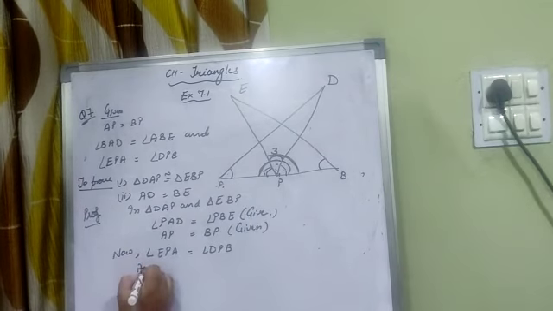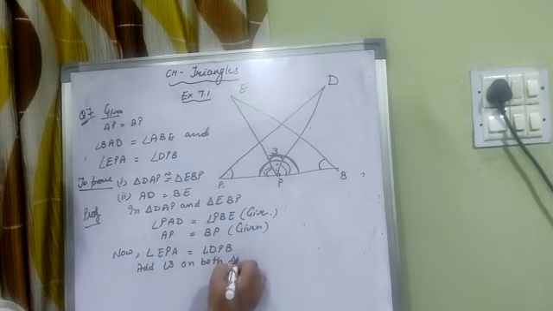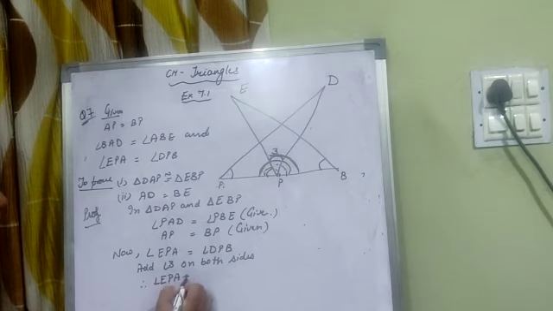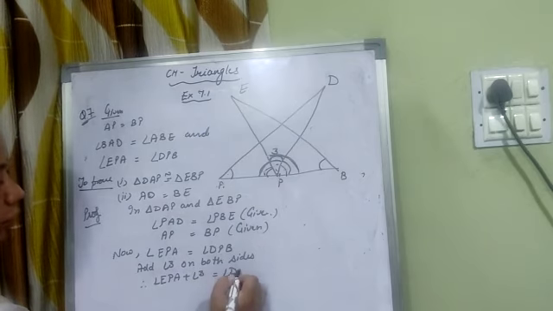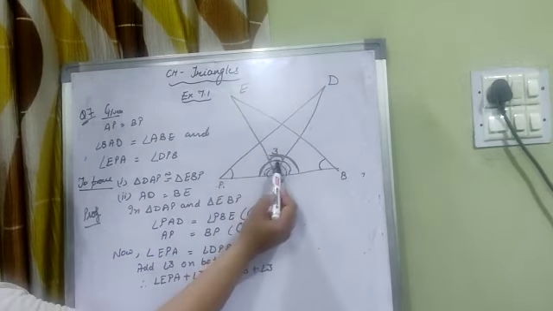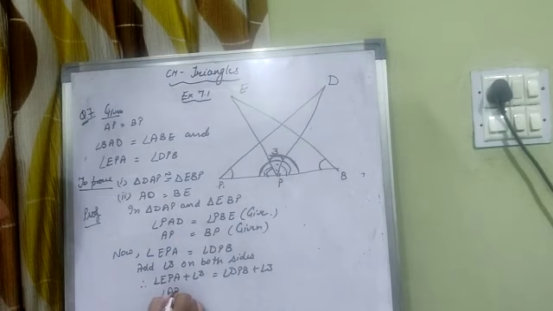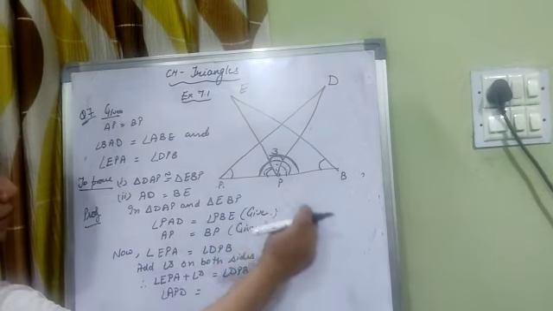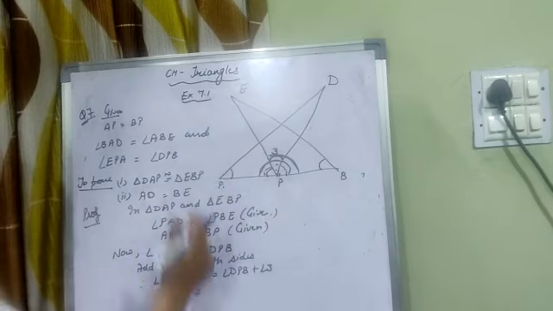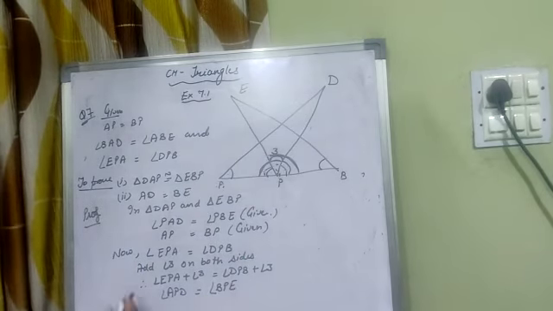We'll add angle 3 on both sides. दोनों sides पे add कर देंगे इसको. Therefore EPA plus angle 3 equal to DPB plus angle 3. Now EPA plus angle 3 will become APD, and this angle DPB plus angle 3 becomes BPE. So this is our third condition.